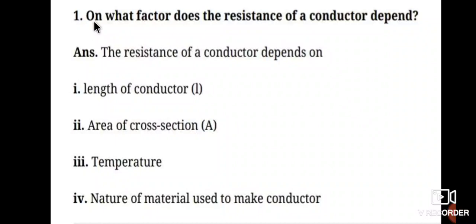Next, an important 2 marks question: on what factors does the resistance of the conductor depend? There are 4 factors. The resistance of the conductor depends upon, first, the length of the conductor, second, the area of cross section, third, the temperature, and fourth, the nature of the material used to make the conductor. These are the 4 important factors.